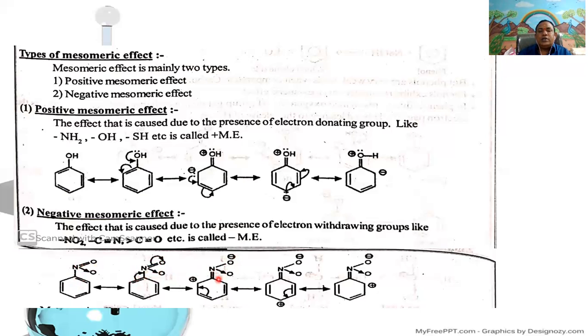Here, oxygen gets a negative charge, ortho carbon gets a positive charge. Polarization of the pi electrons. Here it gives a positive carbon, para carbon gets a positive charge. Again, polarization, ortho carbon gets a positive charge. These are the different canonical or resonance structures of nitrobenzene. That is about the negative mesomeric effect.